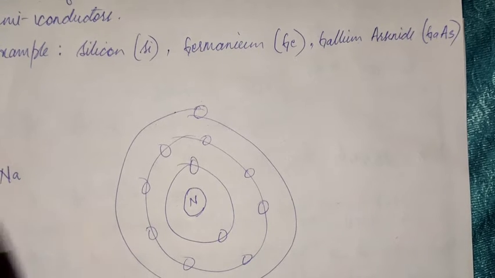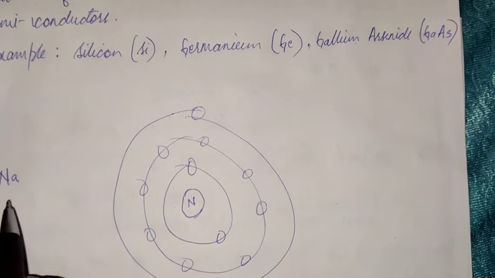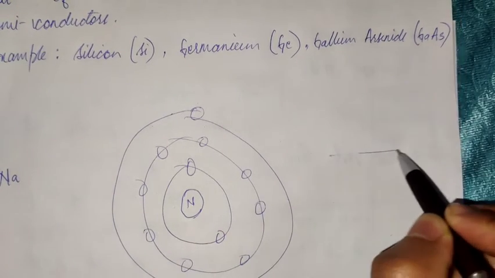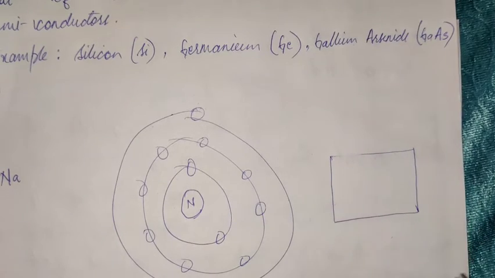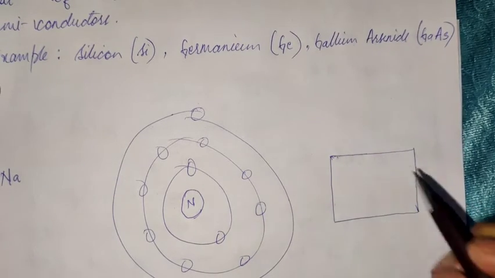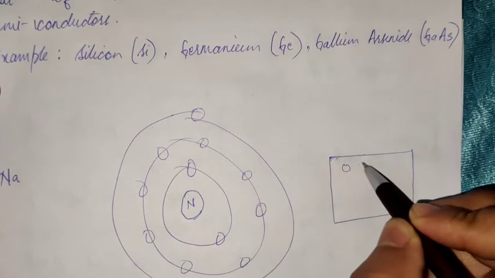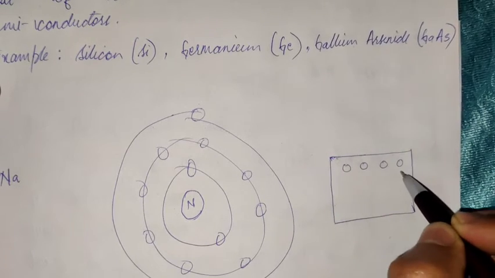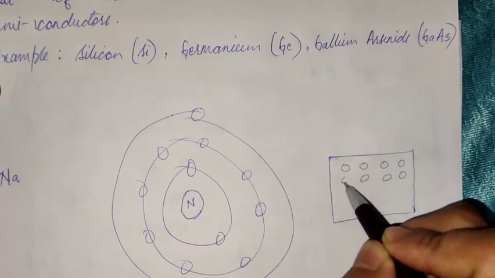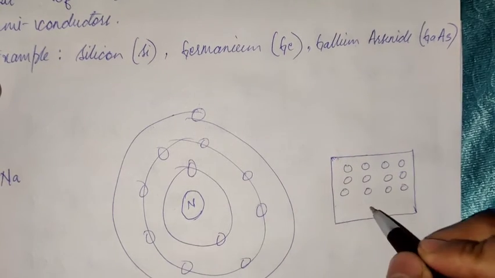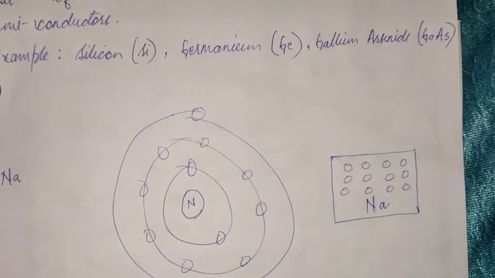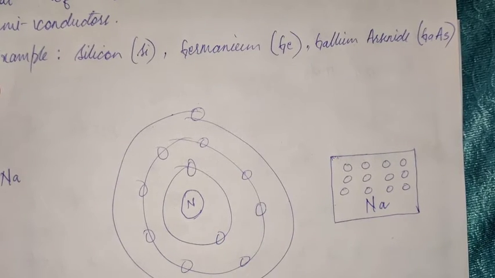Now, in a material, we don't just get one atom of sodium. What we get is a material of sodium. We get the substance itself, and in this substance we have millions and millions of atoms. Now I'm depicting atoms as circles in here. So there are millions and millions of atoms that make up this material, that make up this substance, sodium.